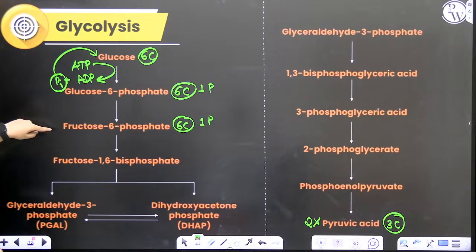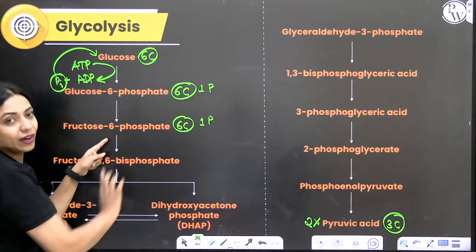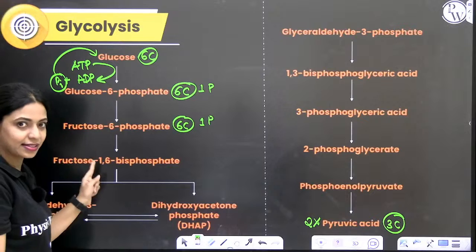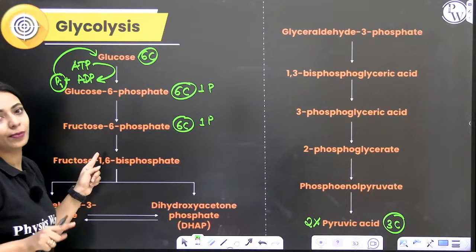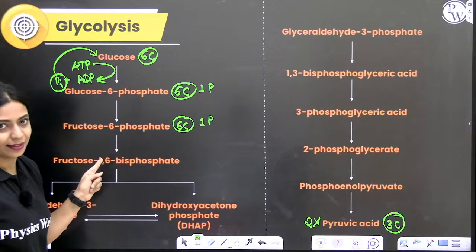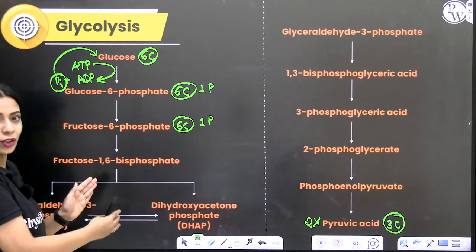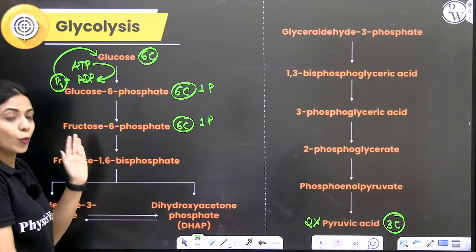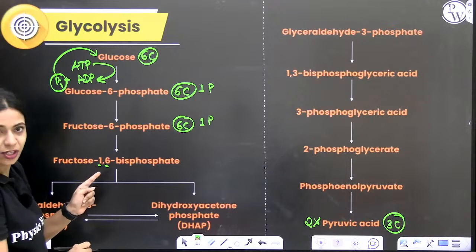So, next step what happens? Fructose, which has 6 carbons, to the 6th carbon 1 phosphate group is attached. In the next step, to the 6-carbon fructose, to the first carbon also another phosphate will get attached. So fructose 6-phosphate will form fructose 1,6-bisphosphate, where at the first carbon there is a phosphate and at the 6th carbon also there is a phosphate.